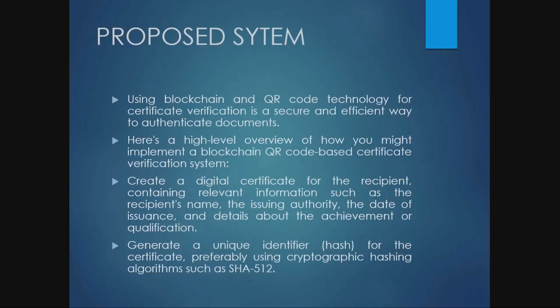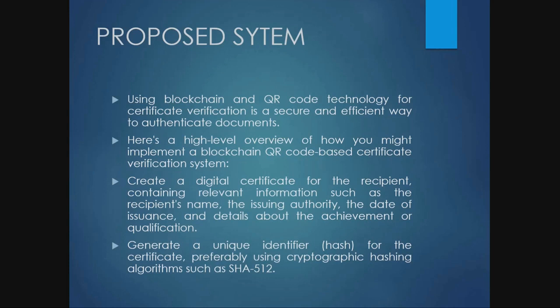The proposed system uses a QR code. We are majorly using the QR code for our project verification. Using this QR code, we are going to generate a digital certificate using blockchain technology. The blockchain data is stored in QR code format.